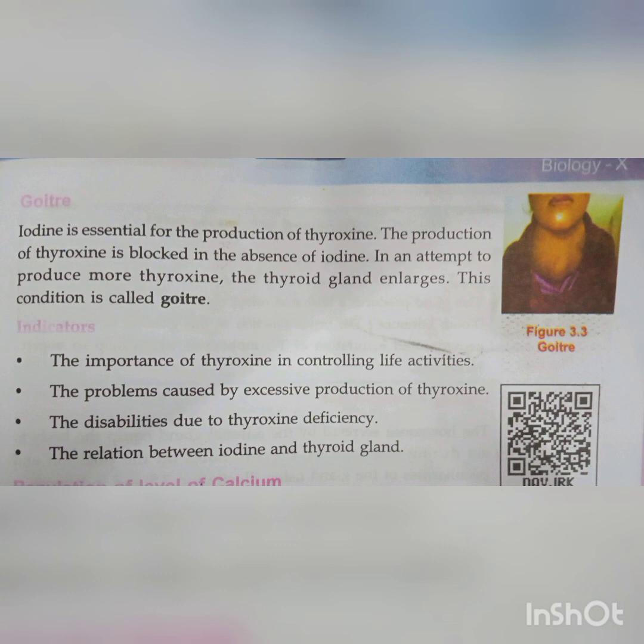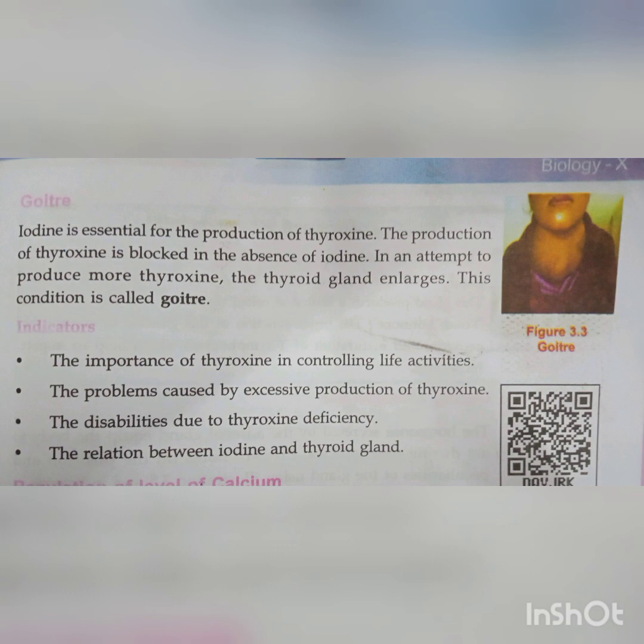There are 4 questions, look. The importance of thyroxine in controlling life activity. This is the answer. The functions of thyroxine are on page number 44. Okay. The problem caused by the excessive production of thyroxine is hyperthyroidism. Its symptoms are high metabolic rate, rising body temperature, excessive sweating, increasing heartbeat, weight loss, emotional imbalance. These are all problems caused by the excessive production of thyroxine.